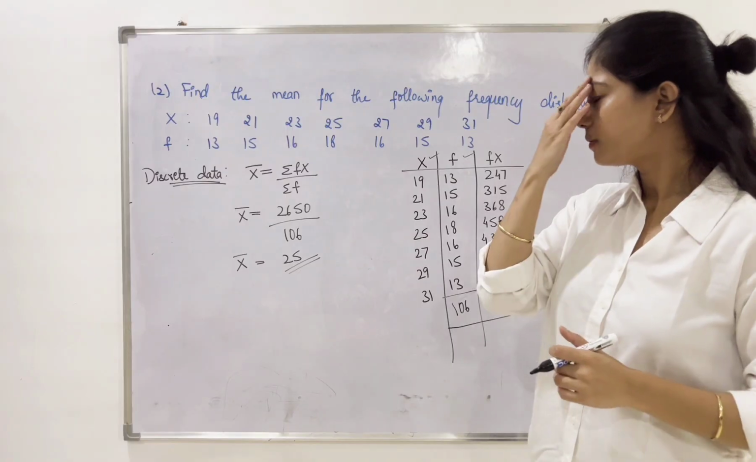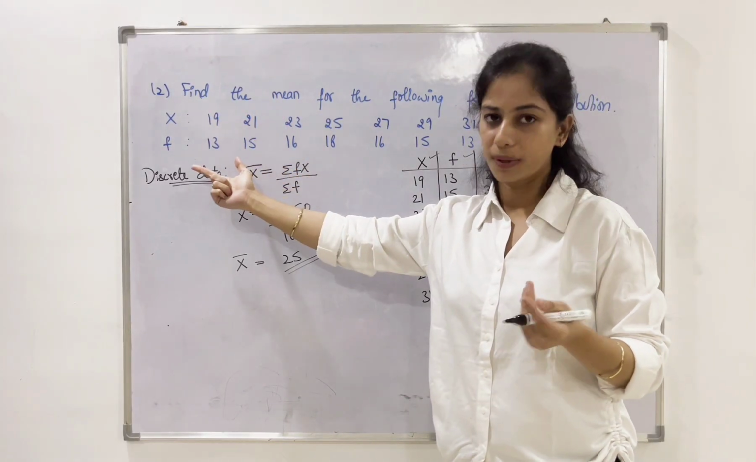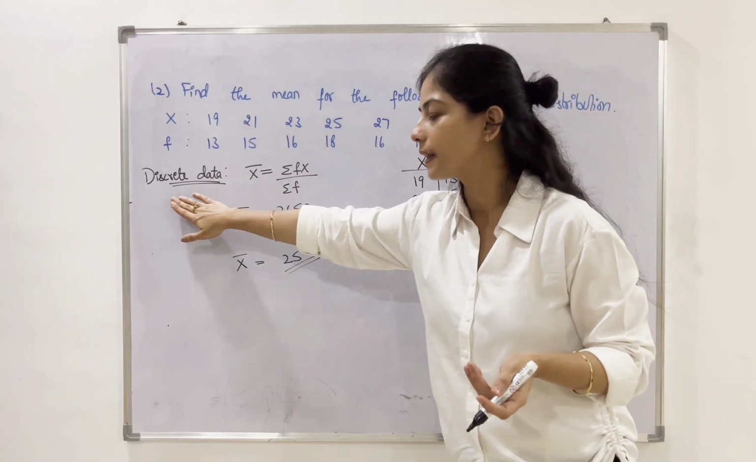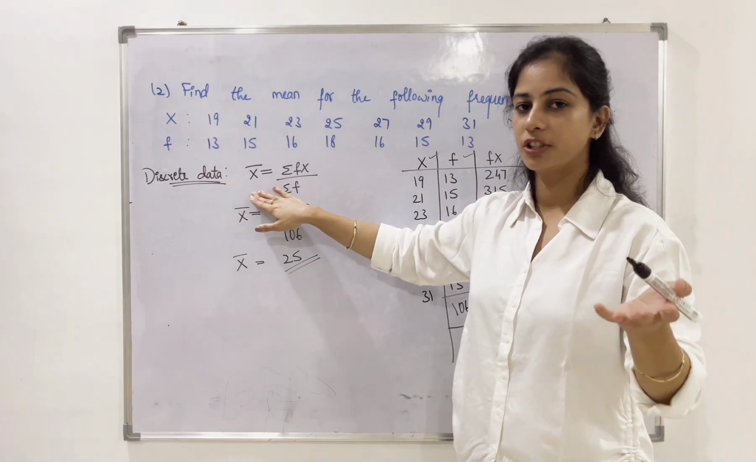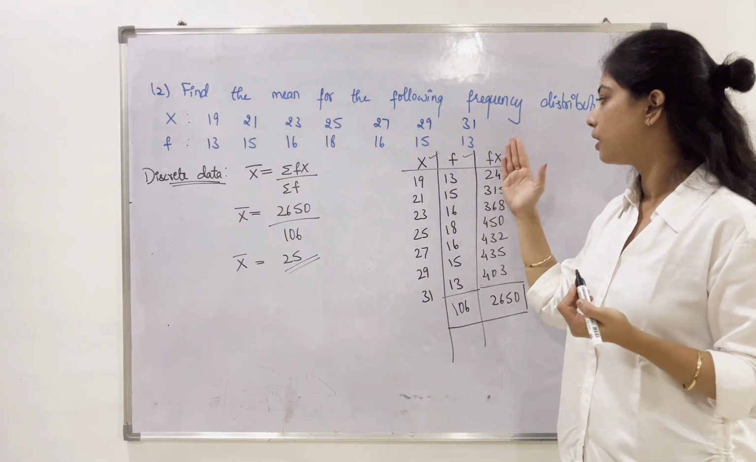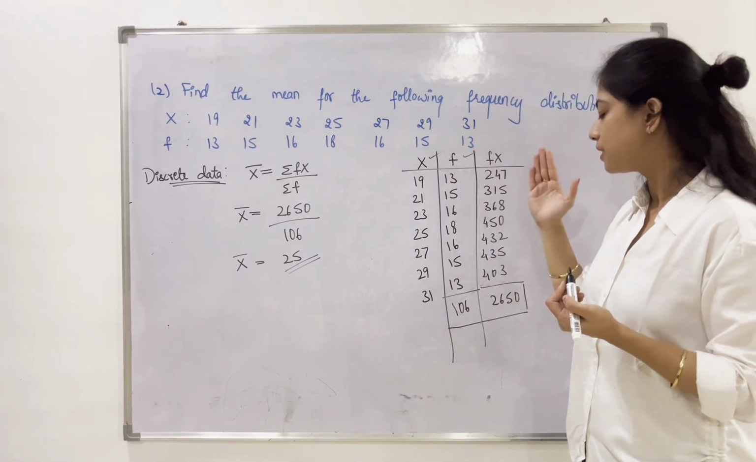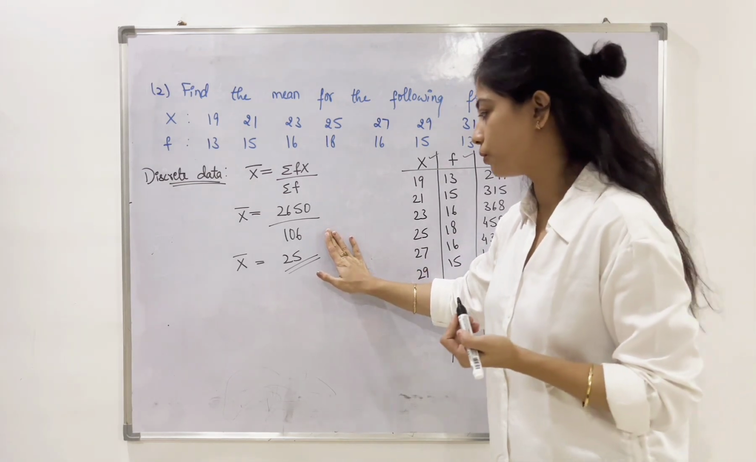Now, in this case, we simply looked at the data. X values were given along with the F values. So we understood this is nothing but discrete data. Then we applied the formula for discrete data, which is summation fx by summation f. Multiplying the columns of f and x, we get these values, added them up and substituted in the formula.